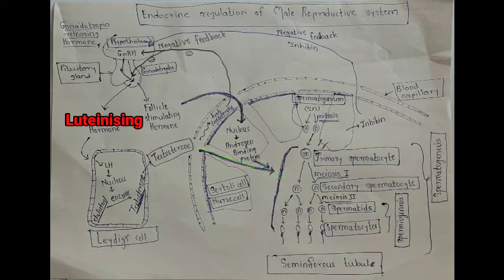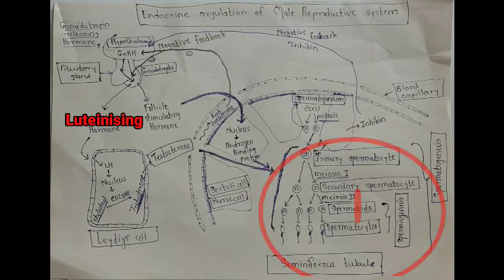At the same time, follicle stimulating hormone, which is released from the pituitary gland, reaches the seminiferous tubule in testes. Here, the follicle stimulating hormone stimulates the Sertoli cell to synthesize a special kind of protein. These are androgen binding proteins. Androgen binding protein helps the testosterone hormone to dissolve in the lumen of the seminiferous tubule. Testosterone carries out the process of spermatogenesis.